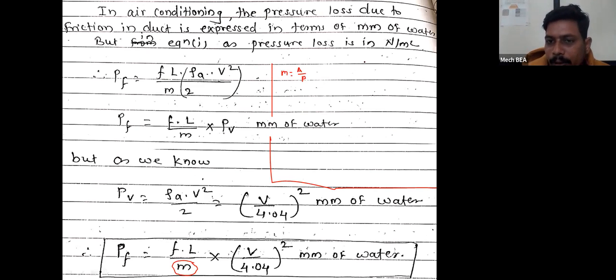So if I consider this as a circular duct having mean diameter d, the area of the circular duct will be given by the equation pi by 4 d square.